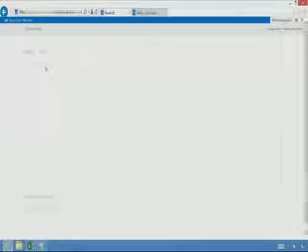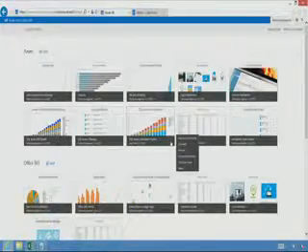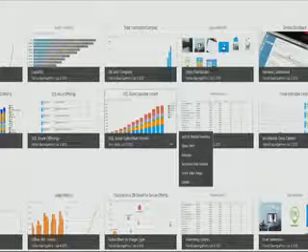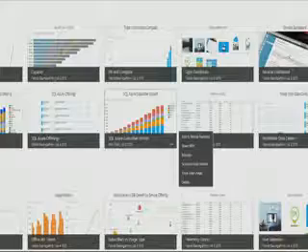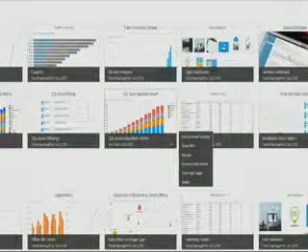It's a full enterprise offering. So let's take a look at a few of the options that we have here. So see this menu here? Take a look what we have. I can share with other people. I can protect the data. I can schedule data refresh where Power BI will reach back from the cloud to the enterprise, go to the original data sources, bring the data on a regular basis, update the cloud, update the reports that we have here. I can track the data usage by my users.